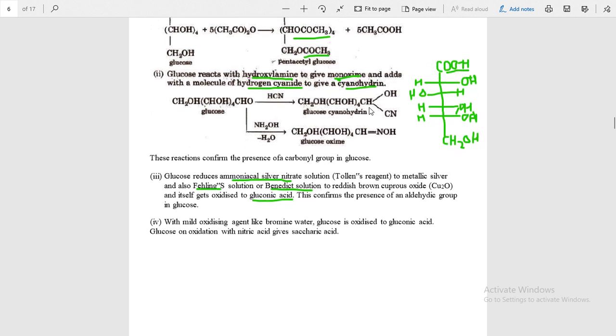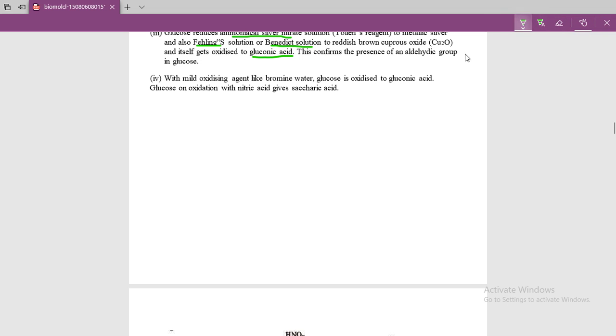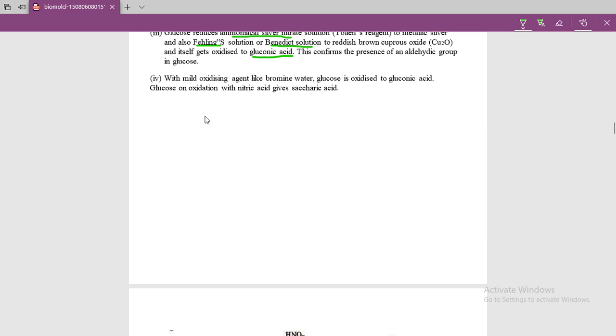Now, when glucose is reacted with a mild oxidizing agent, you know mild oxidizing agents very well. What are mild oxidizing agents? Chromic oxide, PCC also.